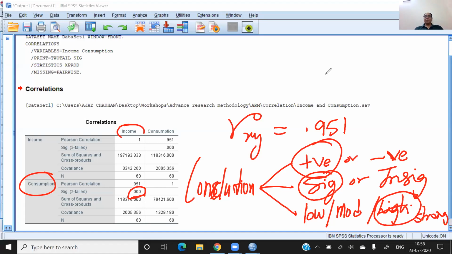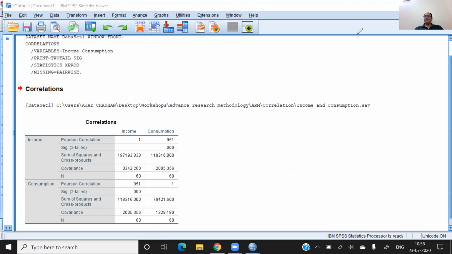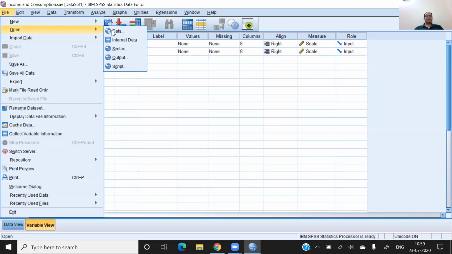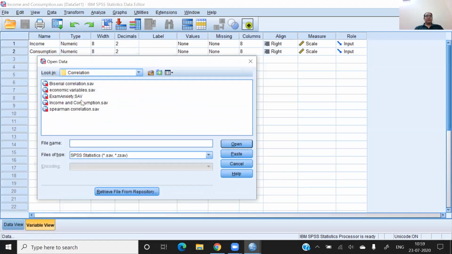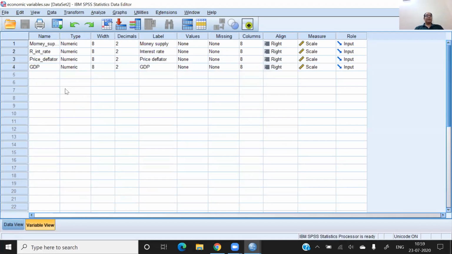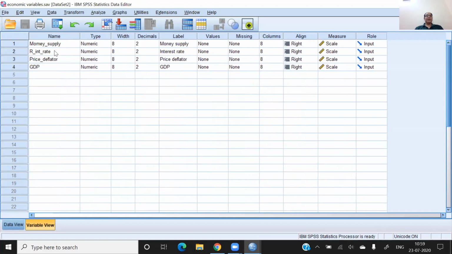So in this way we can analyze the correlation between two variables. Let me take some more examples so that the concept will be completely clear. Now I'm opening another file so we can practice with economic variables. Here you can see there are many variables: money supply, interest rate, price deflator, and GDP.